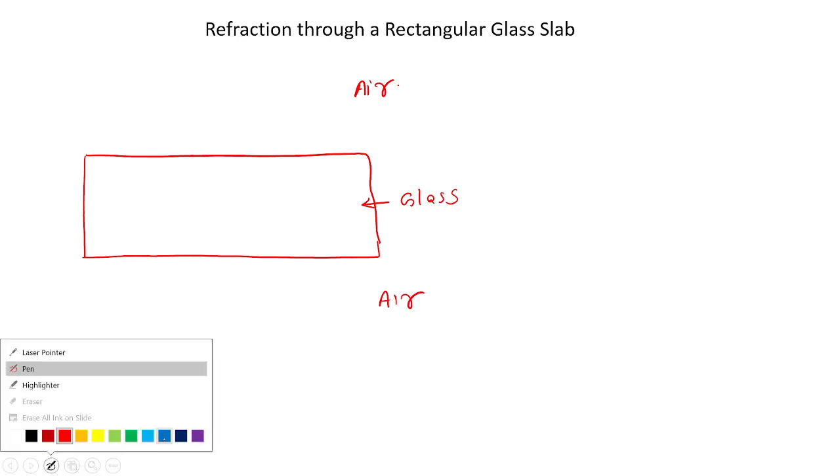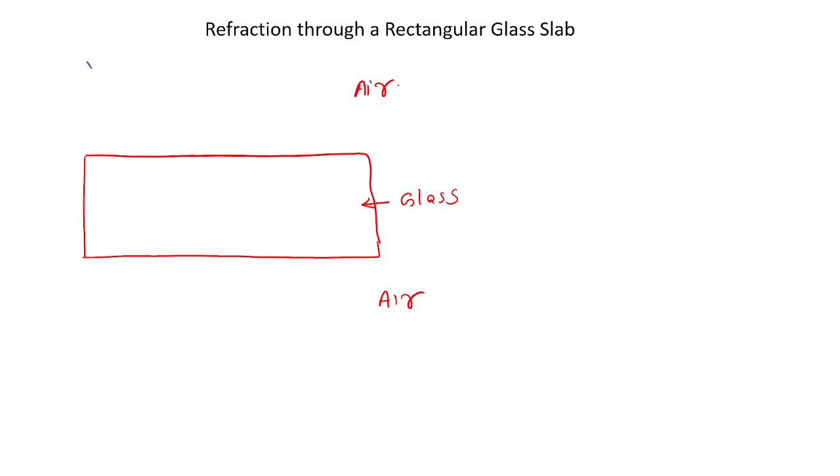When the light rays fall on the rectangular slab, let us see how they bend. This is the incident ray. Let me draw it once again. We have an incident ray like this. Let me draw the normal at that point. Normal means perpendicular. At the point of incidence, I am drawing a perpendicular to the boundary. This is the normal.